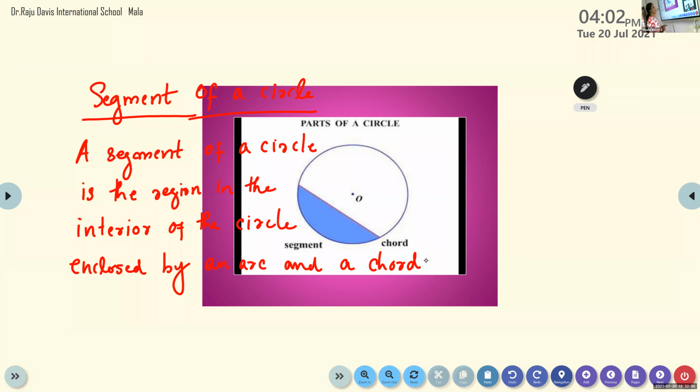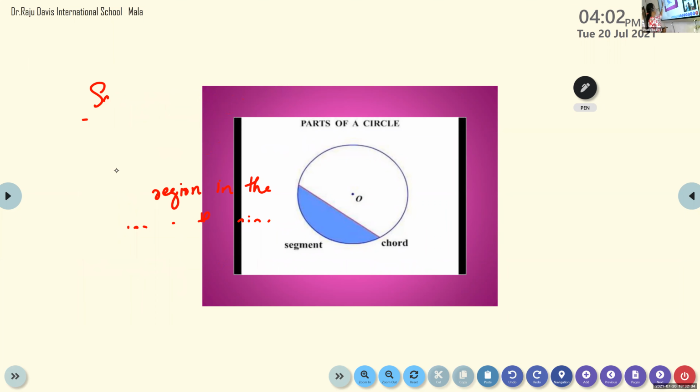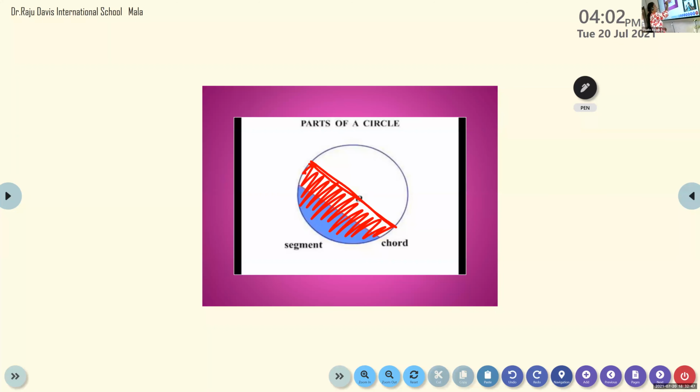Now listen, children. What happens if the chord is the diameter? You know, diameter is the longest chord. If the diameter is the chord, what is the speciality of this part? That is half of a circle. So a diameter divides the circle into two equal halves.